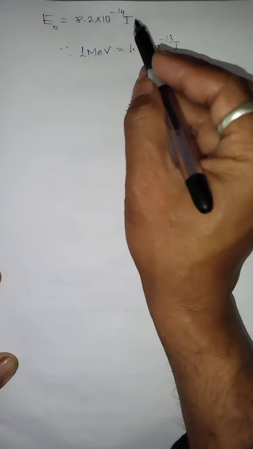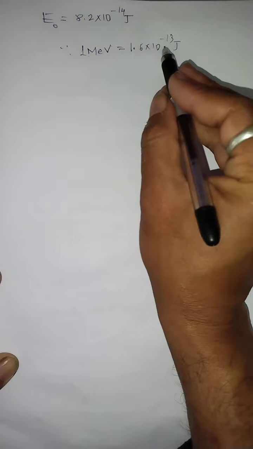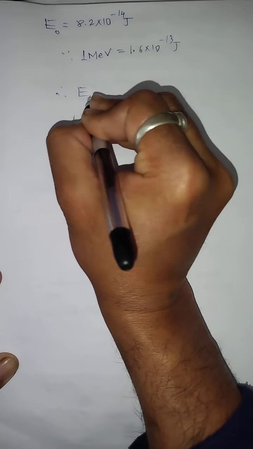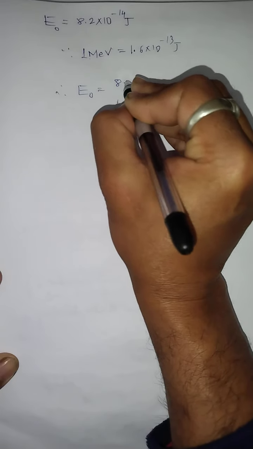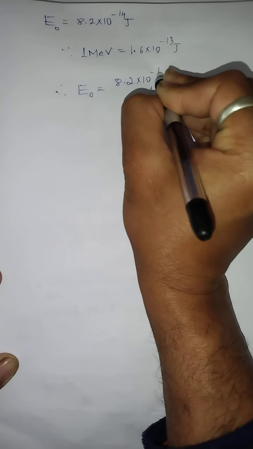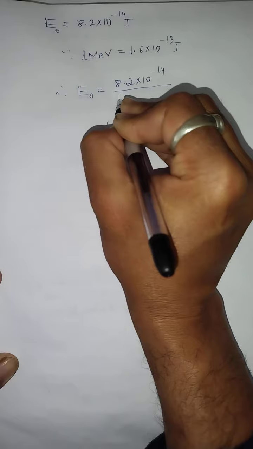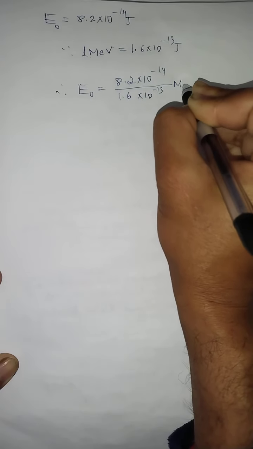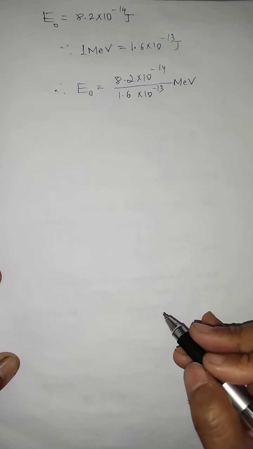So to convert joule into mega electron volt, I divide by 1.6 into 10 power minus 13. Now let me write down E naught equals 8.2 into 10 power minus 14 divided by 1.6 into 10 power minus 13. This energy we calculate now in mega electron volt.